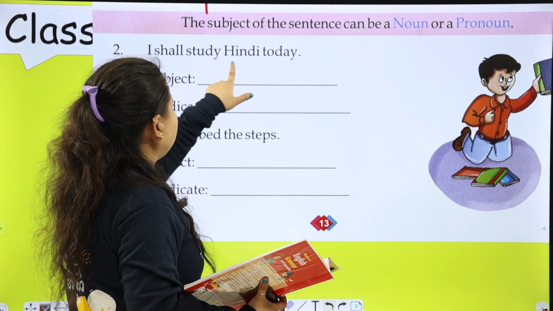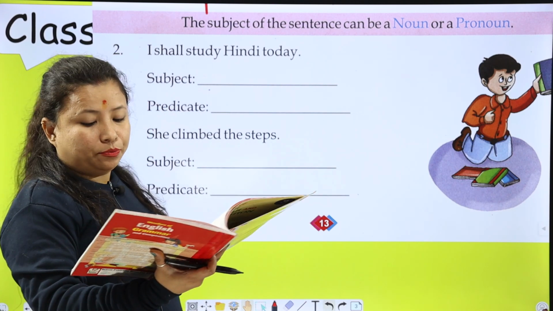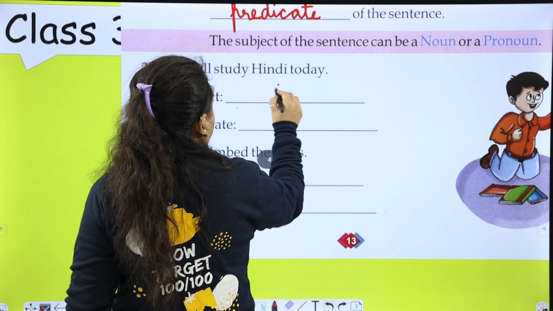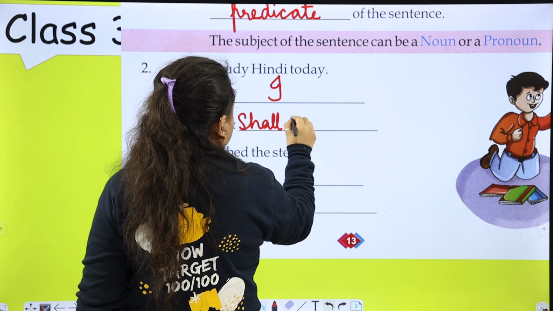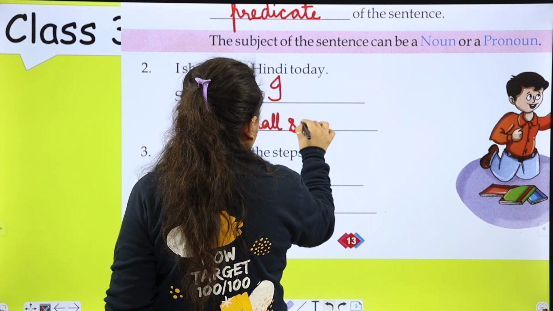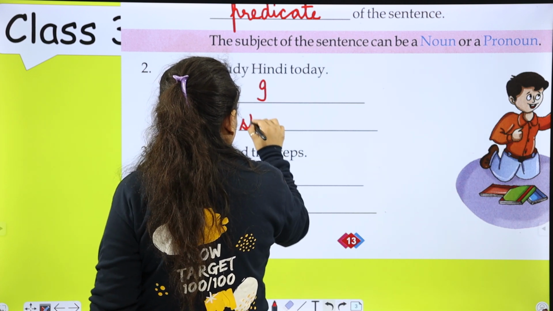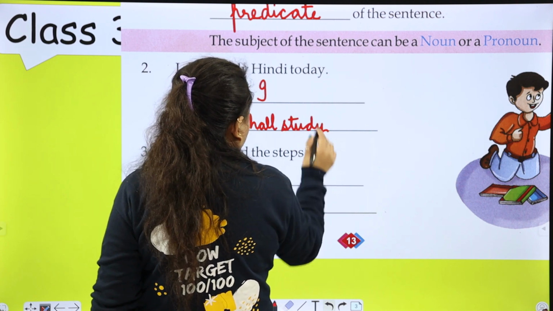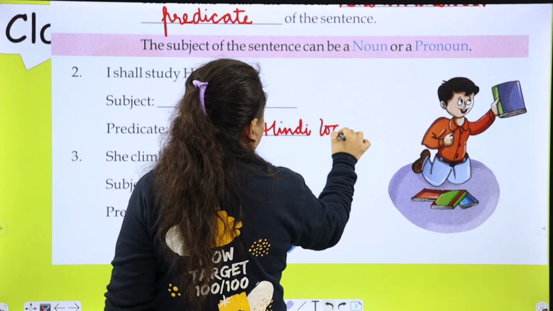I shall study Hindi today. आज मैं हिंदी पढ़ूंगा. Subject is I, predicate is shall study Hindi today.